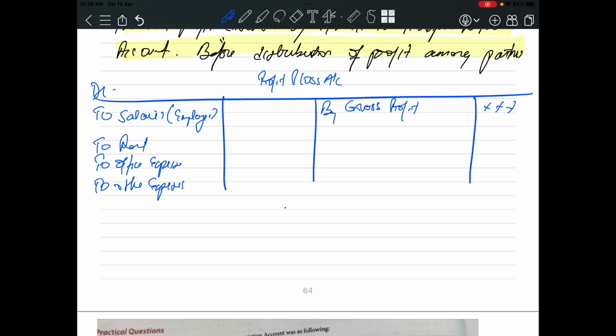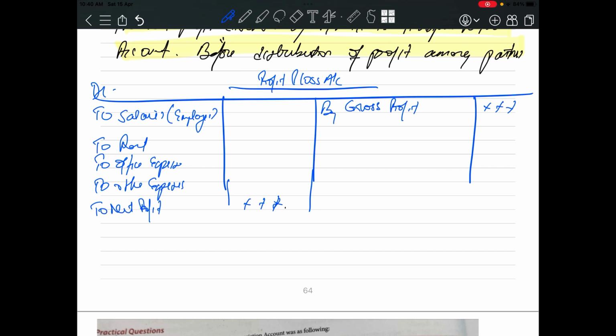Now see what happens. You will calculate the net profit. What is the main motive to prepare the P&L account? To calculate the net profit. Now the partnership firm has given salaries and interest on capital, and has collected drawings and interest on drawings from the partners. Where will all these items be shown? They will be shown in the P&L appropriation account. Why do we have to prepare the P&L appropriation account? Because the P&L appropriation account relates to all these transactions.